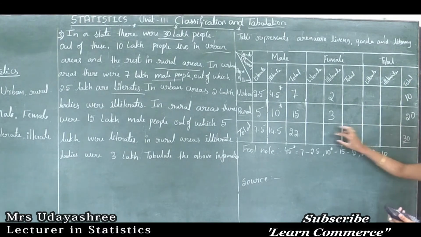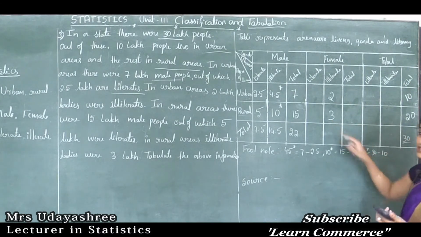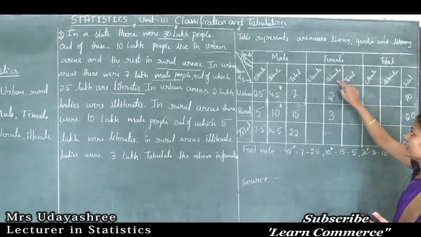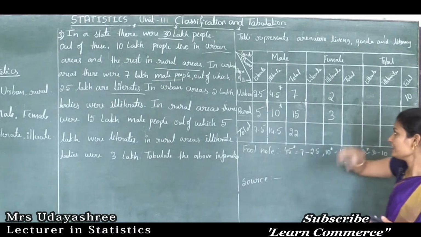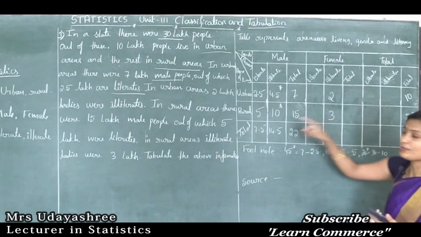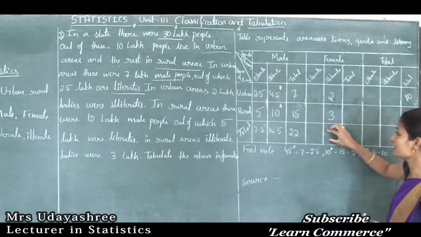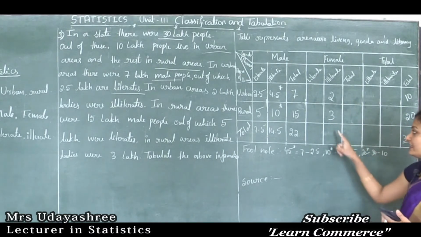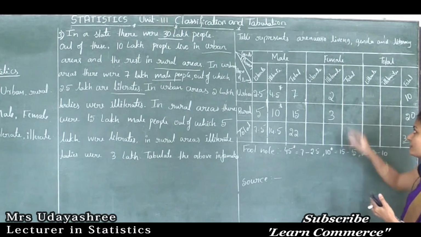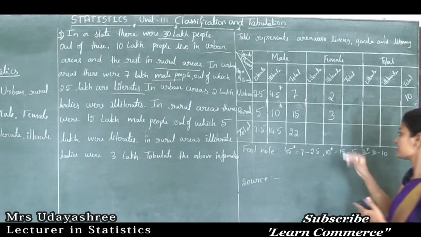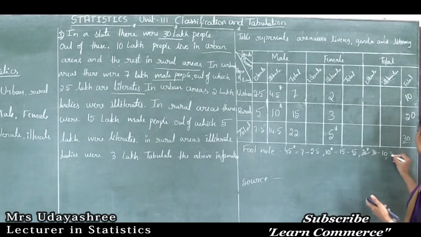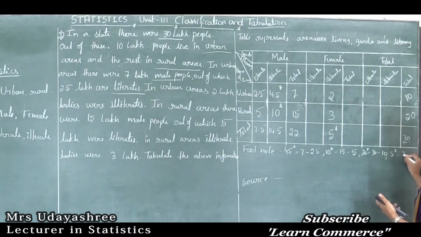Okay, next. Now, this one we can easily calculate, no? Here this value is given. What is this? This is the illiterate female population in urban. This is the illiterate female population in rural. So how to find out this total observation? If I add these two observations, then I will get this total. That is 2 lakh plus 3 lakh, in the sense what? That is 5 lakh. So how to calculate 5 lakh? 2 plus 3. So this is 5 lakh.